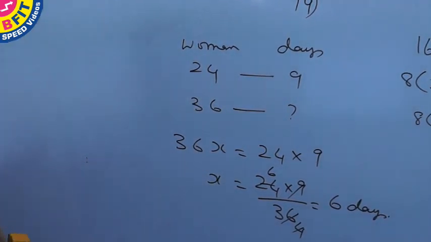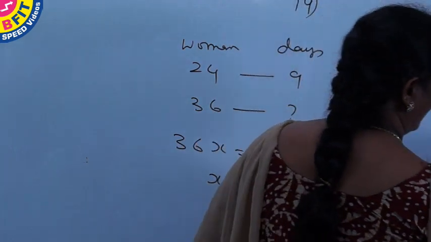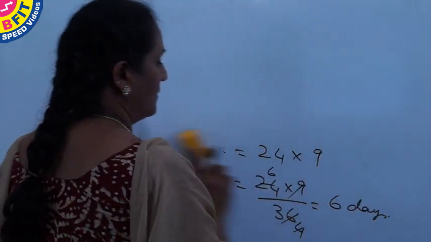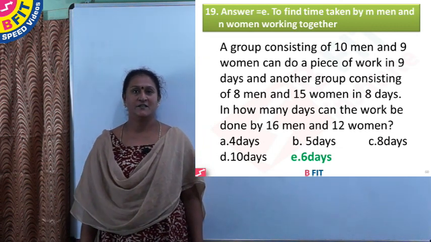So 36 women can complete the work in 6 days, and the answer is option E, 6 days.